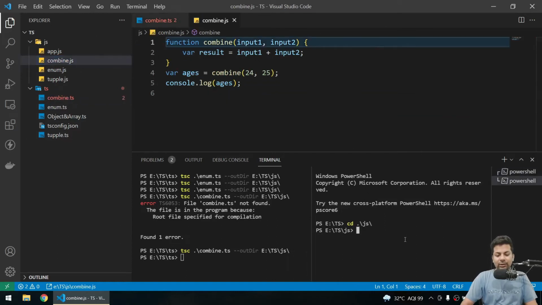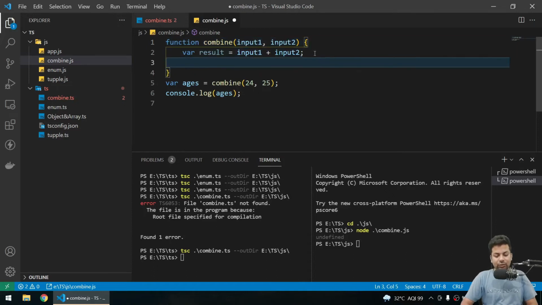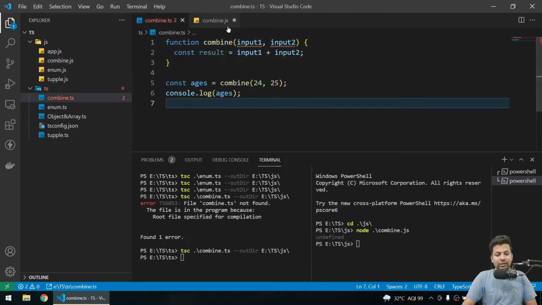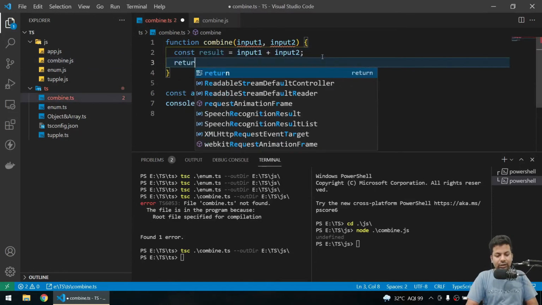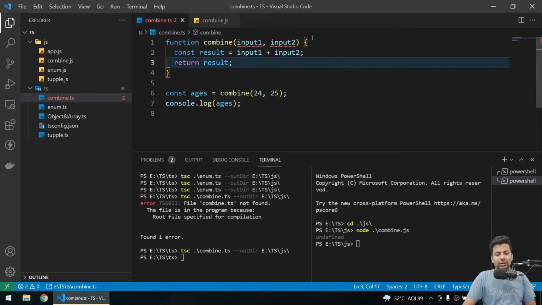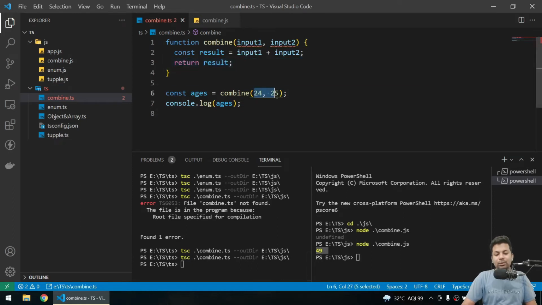Now if I say node combine.js, we are getting undefined. Why? We are calling the ages. I have to return the result also. I'll say return result, save it, and compile it again. Now in node I get 49 because it's combining both ages, which is correct.